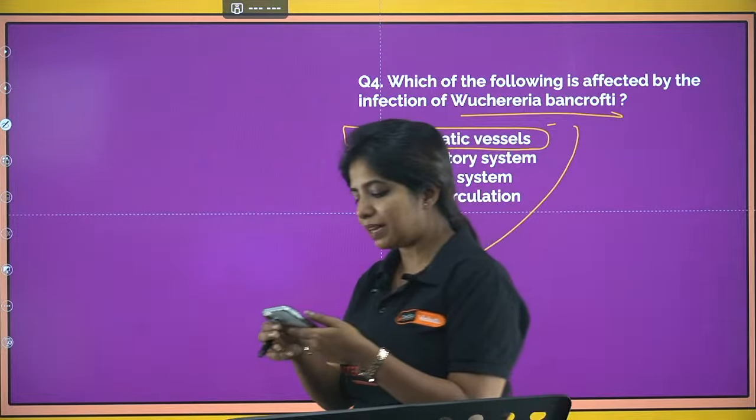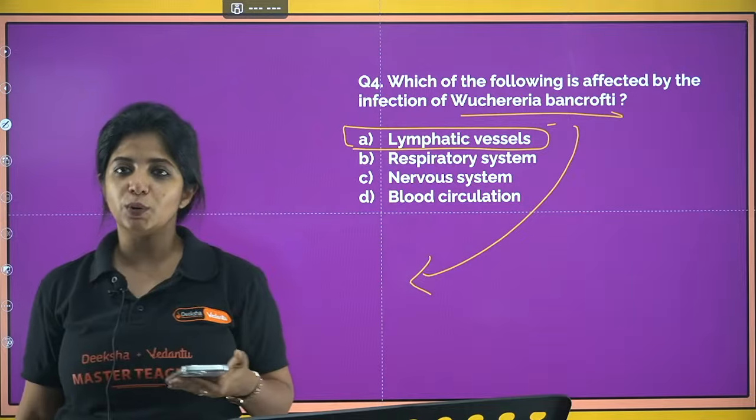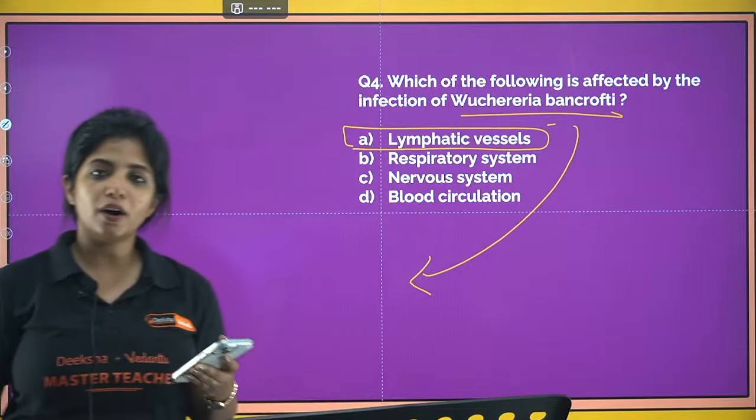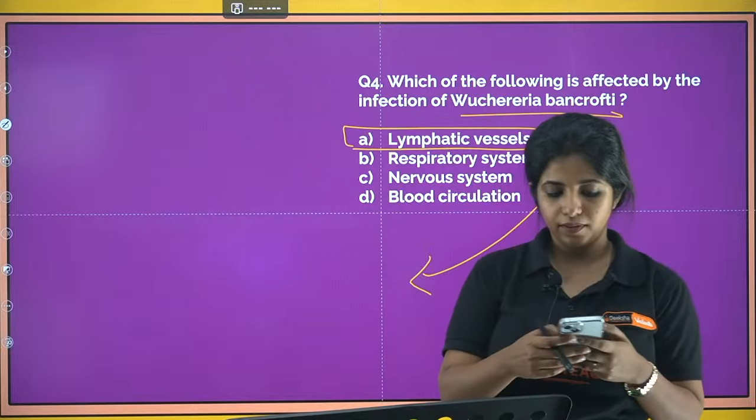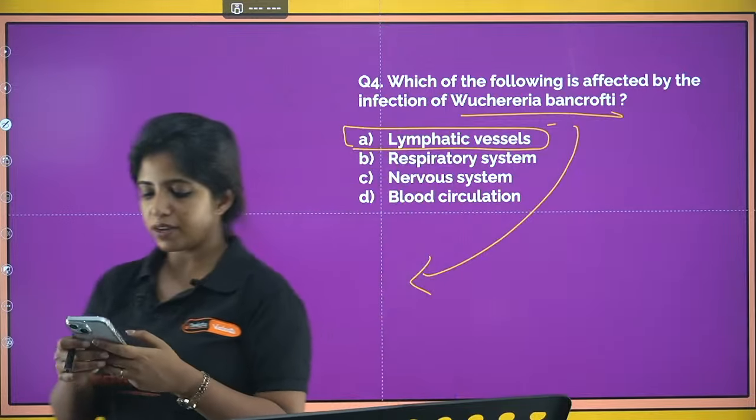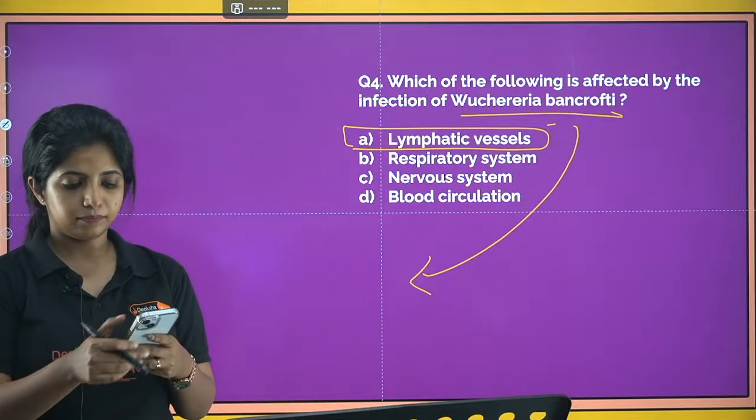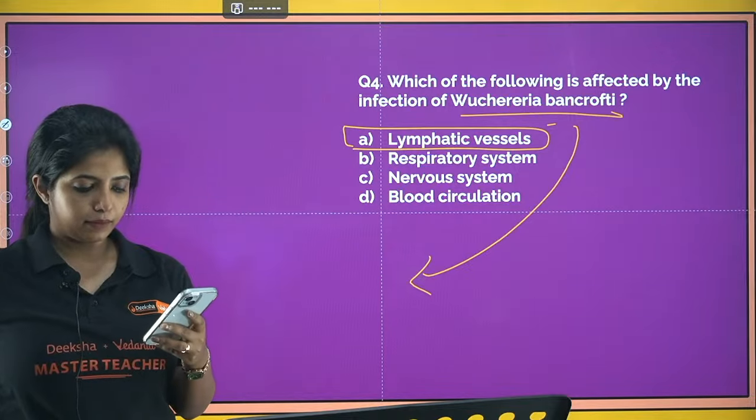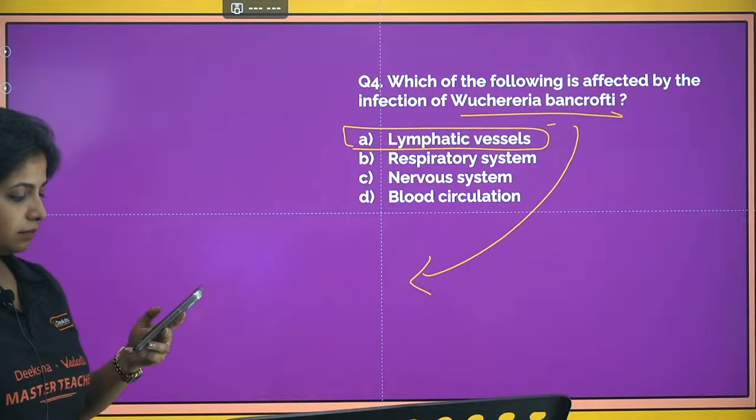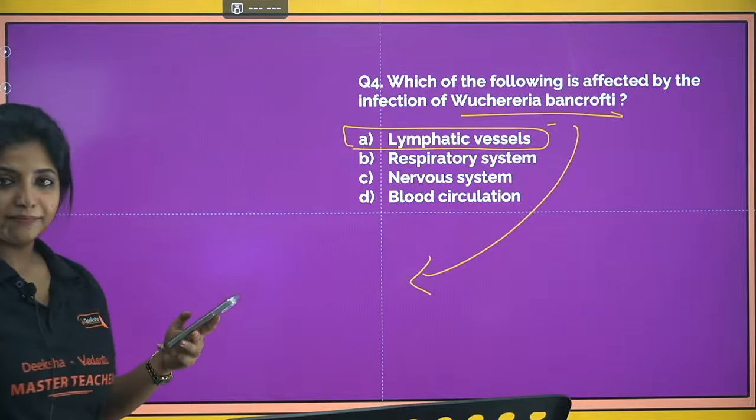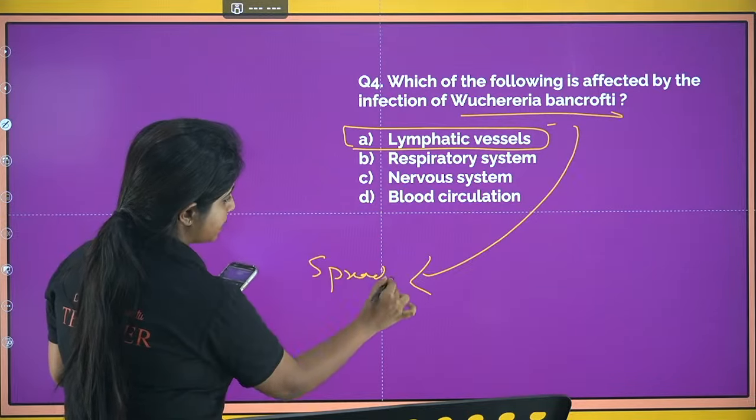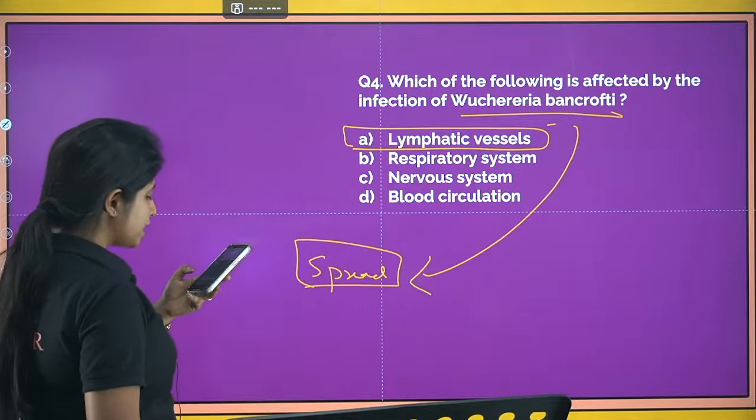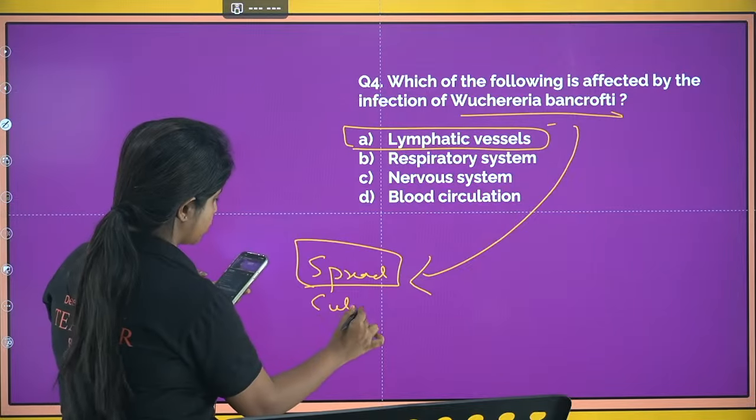So you know malaria is caused by Anopheles mosquito. Dengue is caused by Aedes mosquito. What about this particular disease? What is the one that spreads it? What spreads filariasis? Which mosquito? Culex mosquito. It is Culex mosquito. Do not forget it, okay?